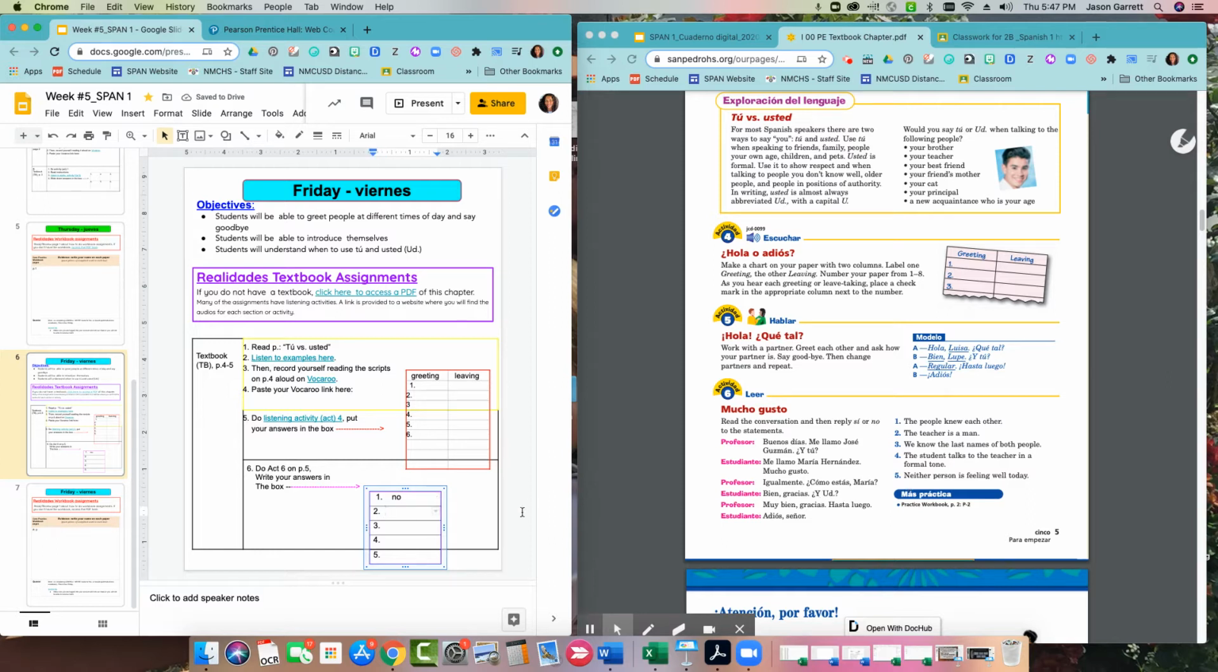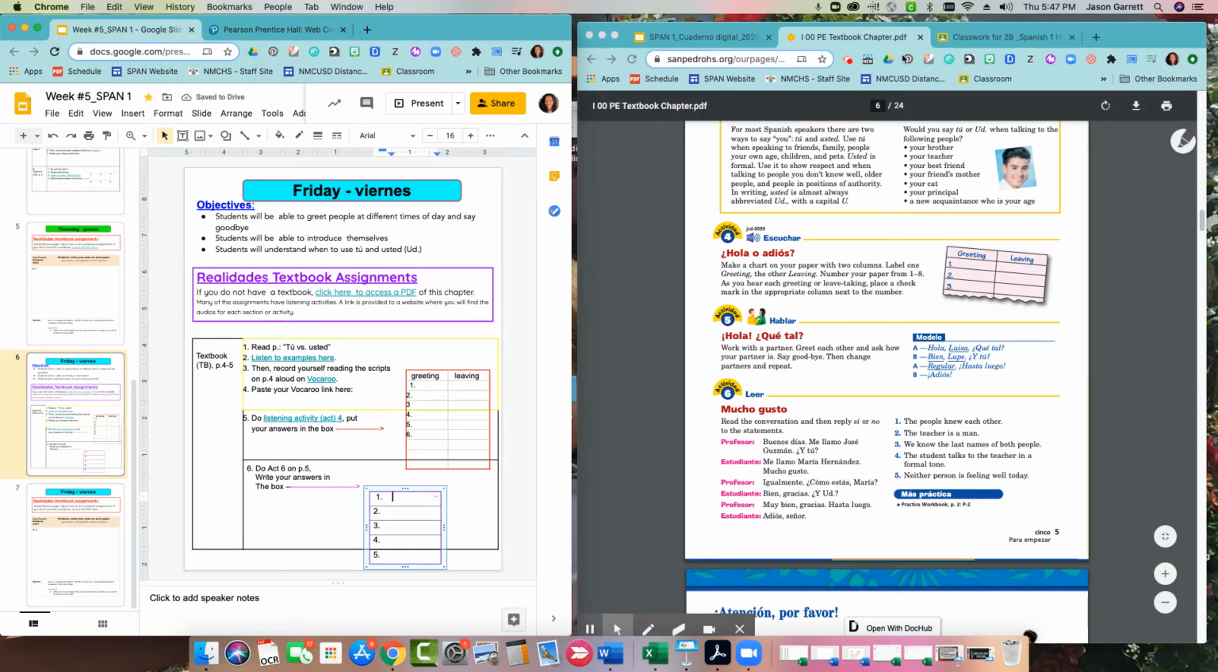And then it says the teacher is a man. Well, his name is Jose Guzman. I know Jose is a man's name, so I'm going to put sí. And you're going to go all the way through and decide whether those statements are yes or no statements.